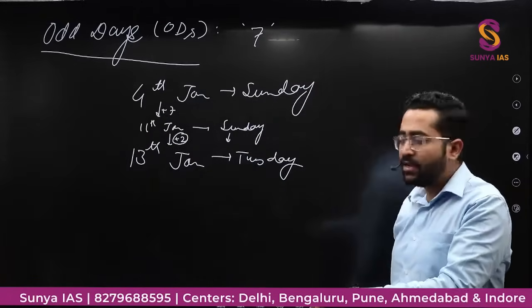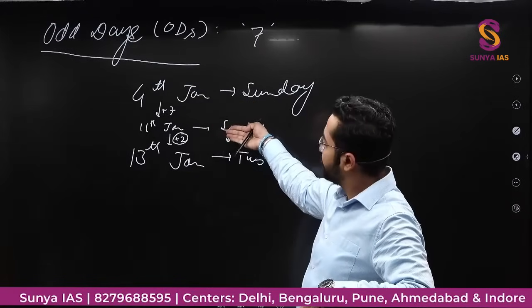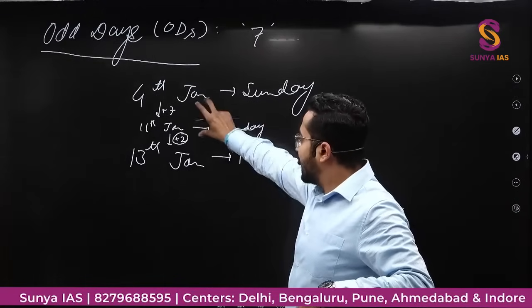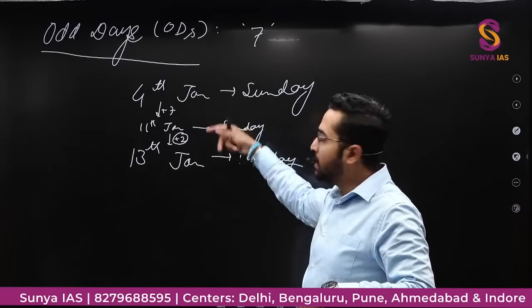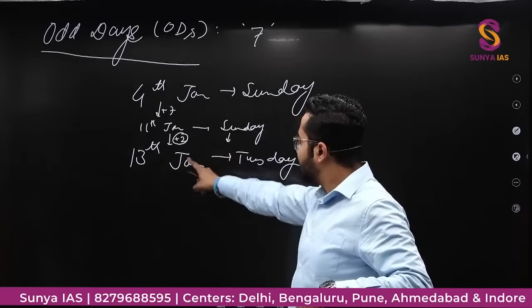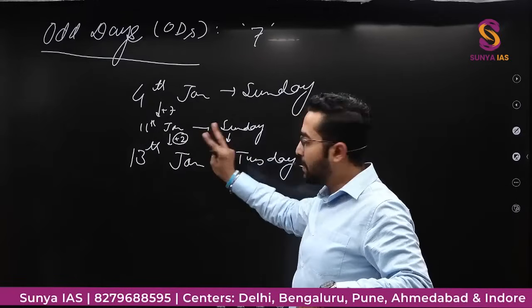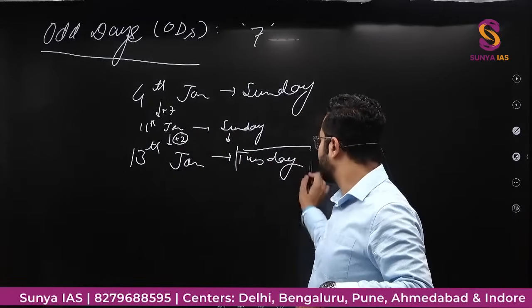So what we did was simply add 7. In terms of 7, if today is Sunday, on the 7th day there will also be Sunday. So after 7 days there are still 2 days left. So I'll just add 2: Sunday, Monday and Tuesday. So I'll get the answer Tuesday.